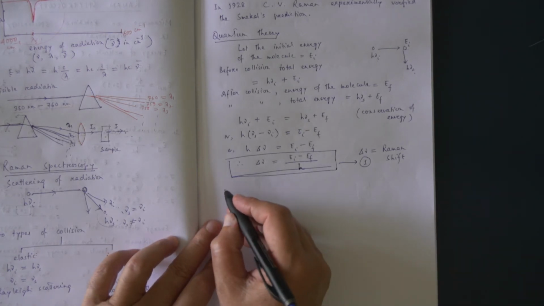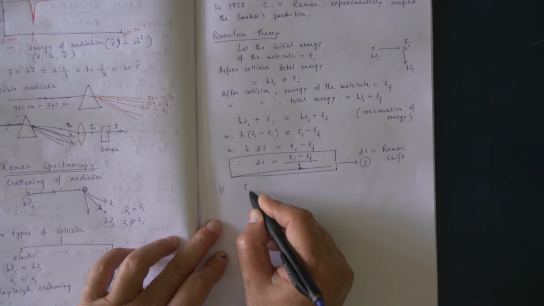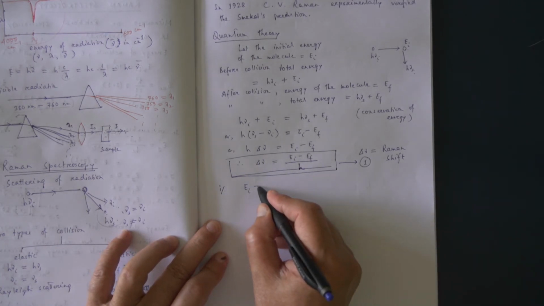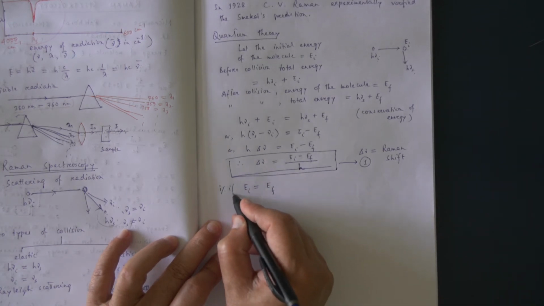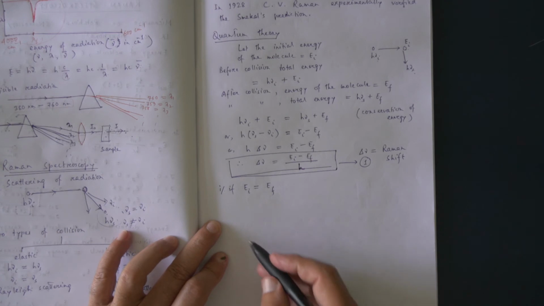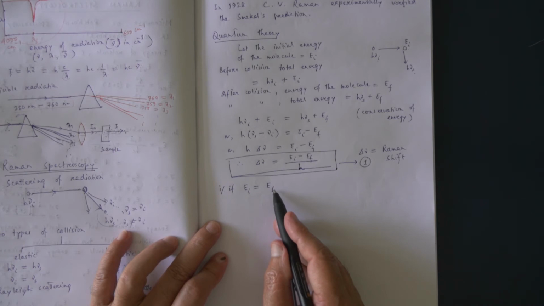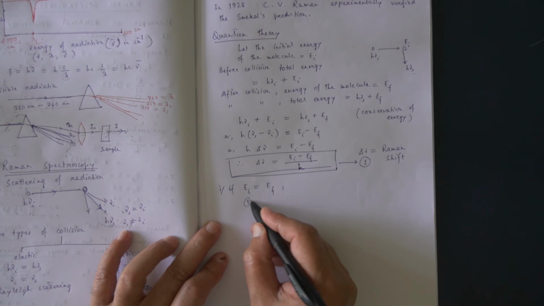Now suppose one condition is that energy of the molecule before collision equals energy of the molecule after collision. If this happens, then from one what we get?